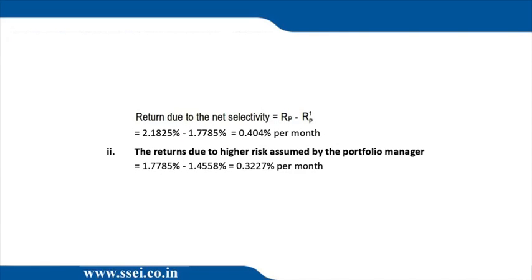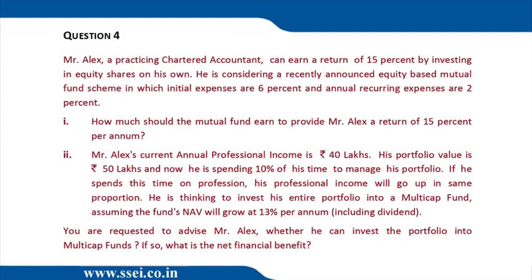Second part, return due to higher risk assumed by the portfolio manager. So they have done the RE as per SML minus the RM. RE minus RM. Now what is this formula? So you have to mug up the solution. If the sum comes again, just remember what to do in this same sum. But if a new sum comes, do the correct solution as indicated by me in the notes. Thank you.